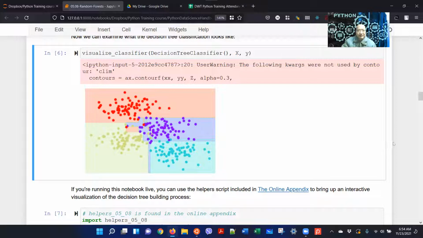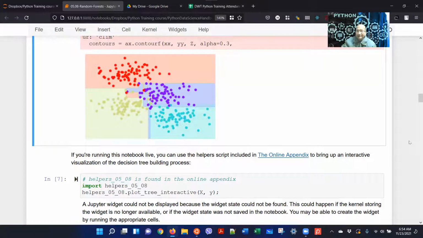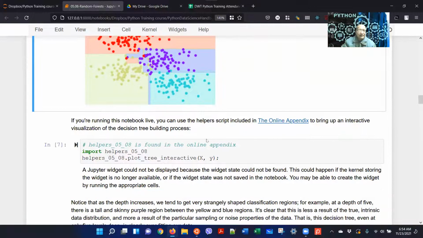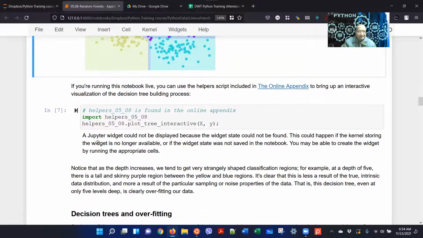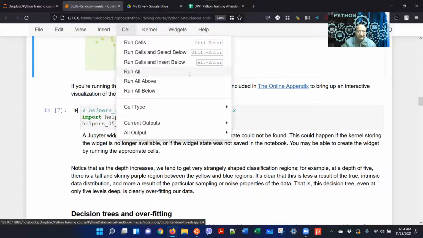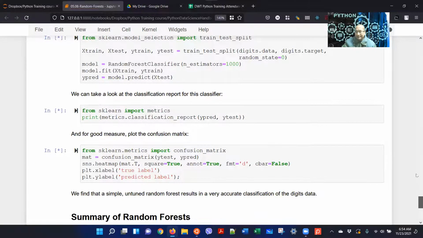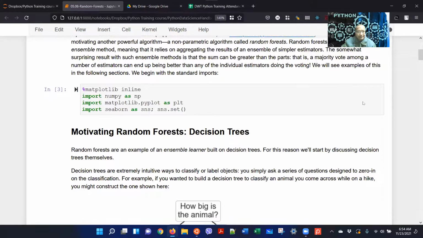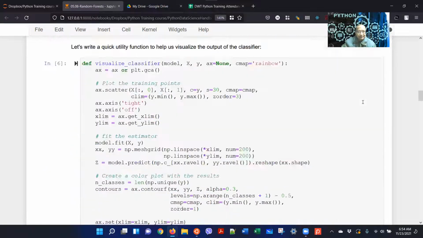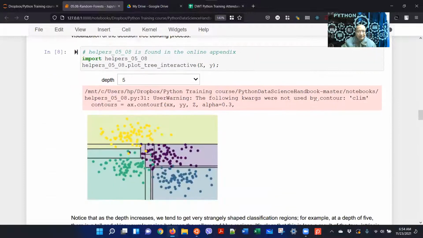So you're saying overfitting, so we need to find a way to overcome that, right? So let's see if I can run this. Okay, let me run all of them. So let's see. Okay, it's good.